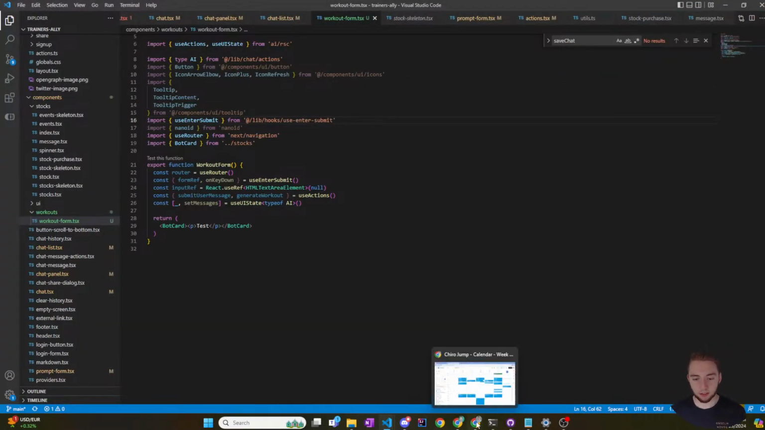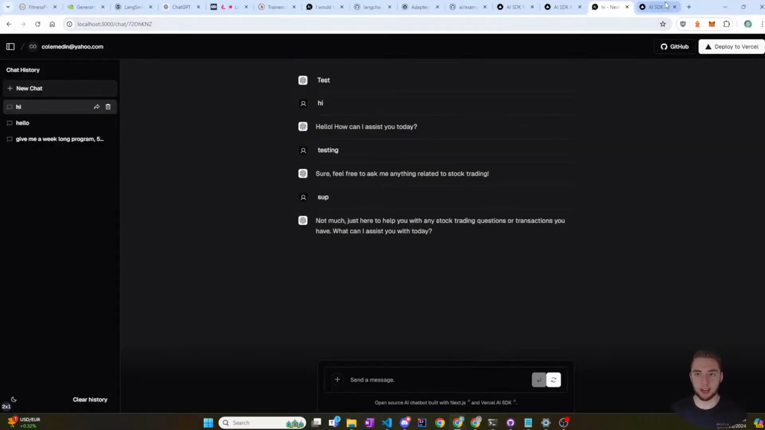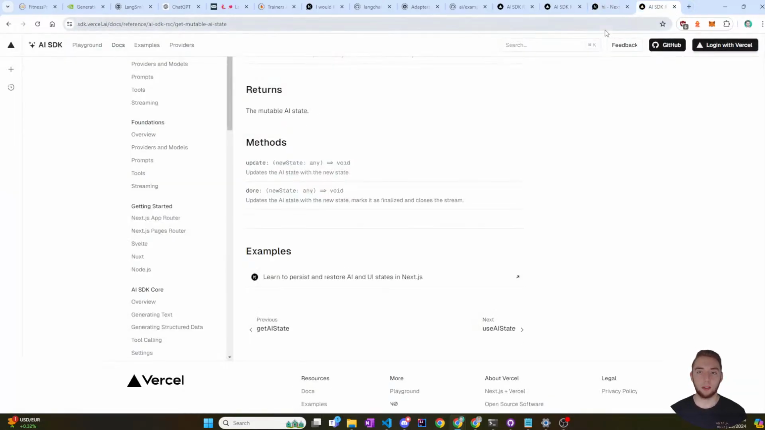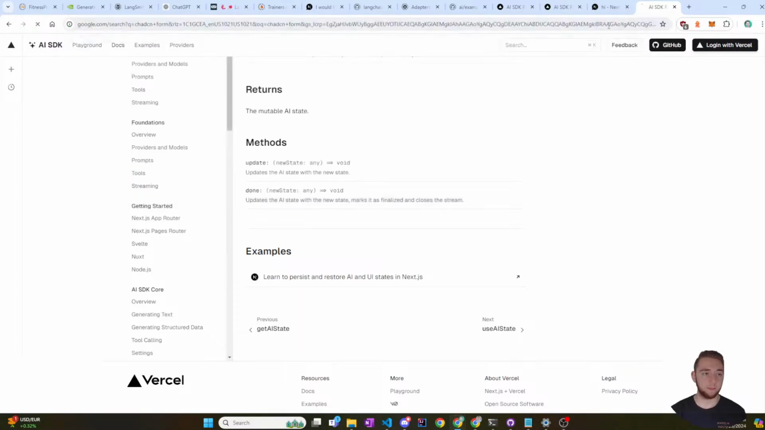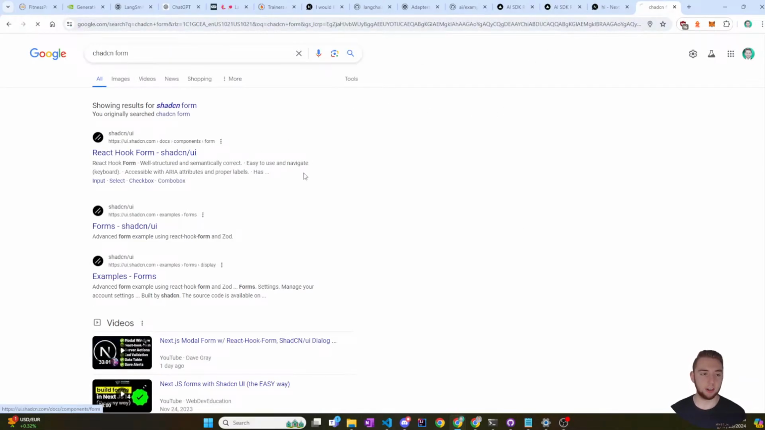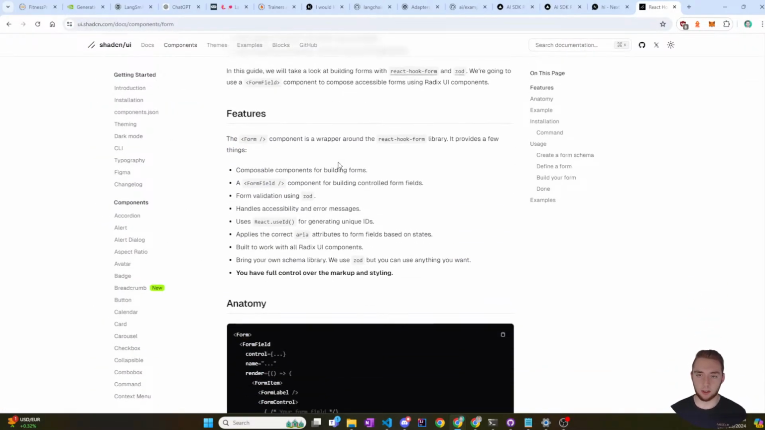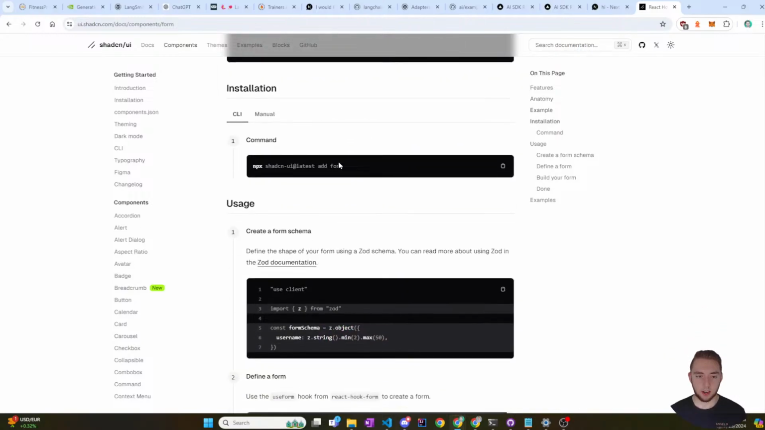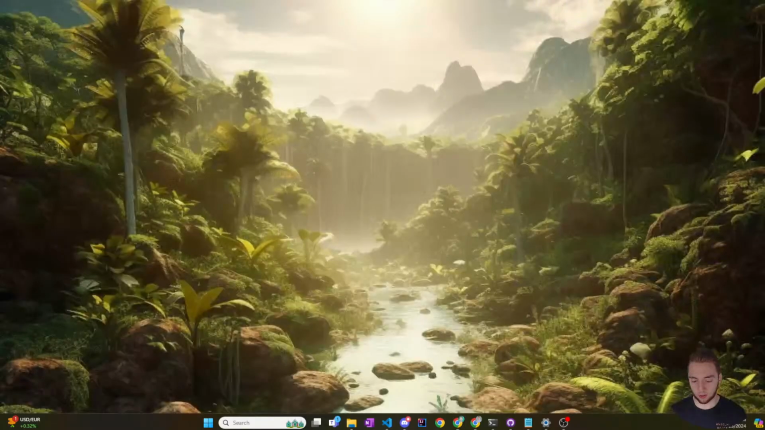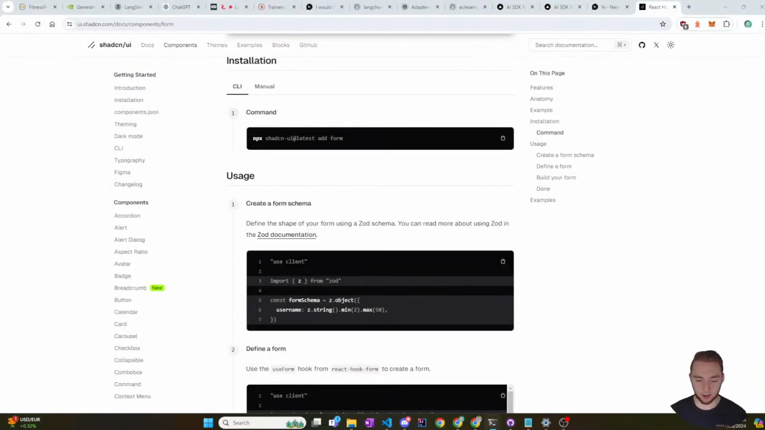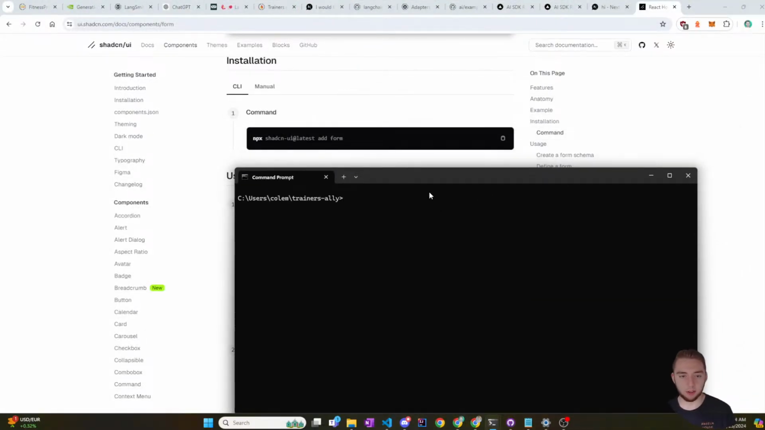Okay, so now what I need to do is actually get the shadcn form. The way I'm going to do that is just look at the documentation, because I don't know exactly. Yeah, React Hook Form, and it'll tell me how to install it as well, I believe. Yep. So npx shadcn latest add form. So I'm going to clear my CLI. I'll bring this here. npx shadcn UI latest add. I could have just copied it, but it's quick to type.